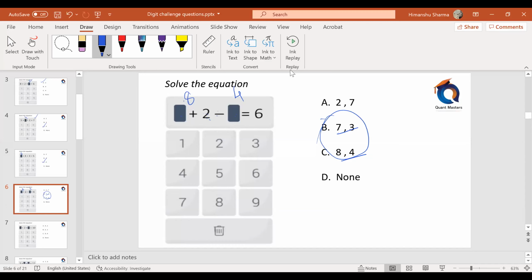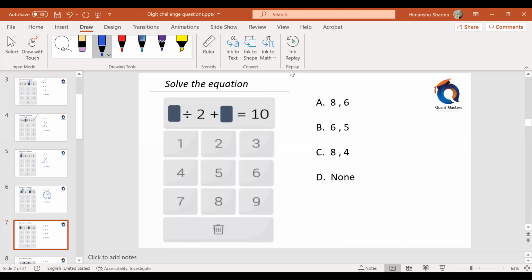Yes or no, fast. Okay, next one. Try this one. What divided by 2 plus what will give me 10? 8 by 2 is 4. 4 plus 6. Answer is option A.